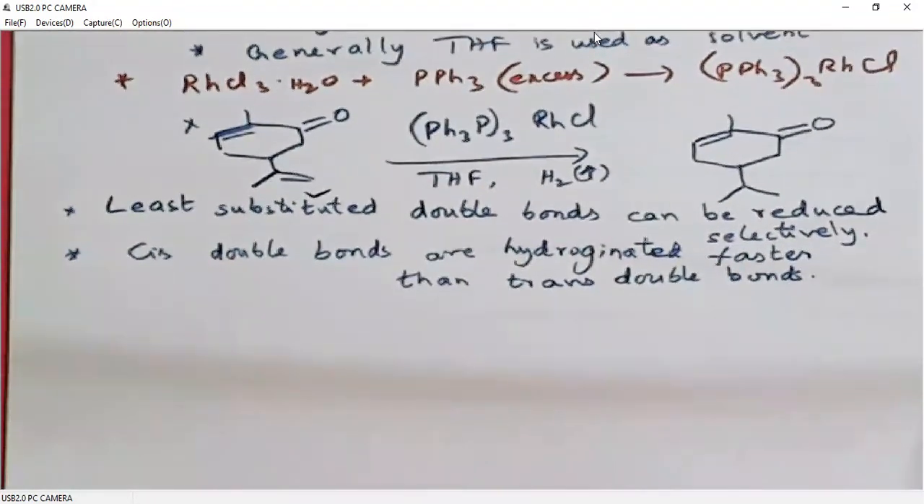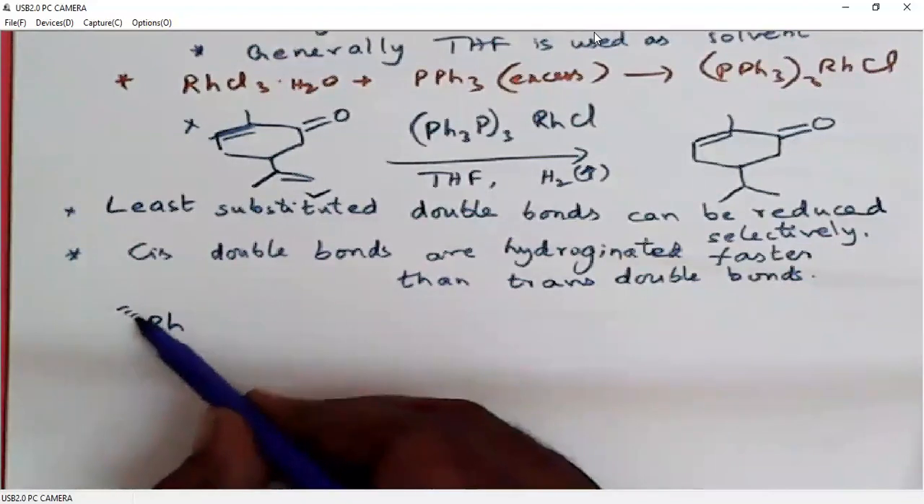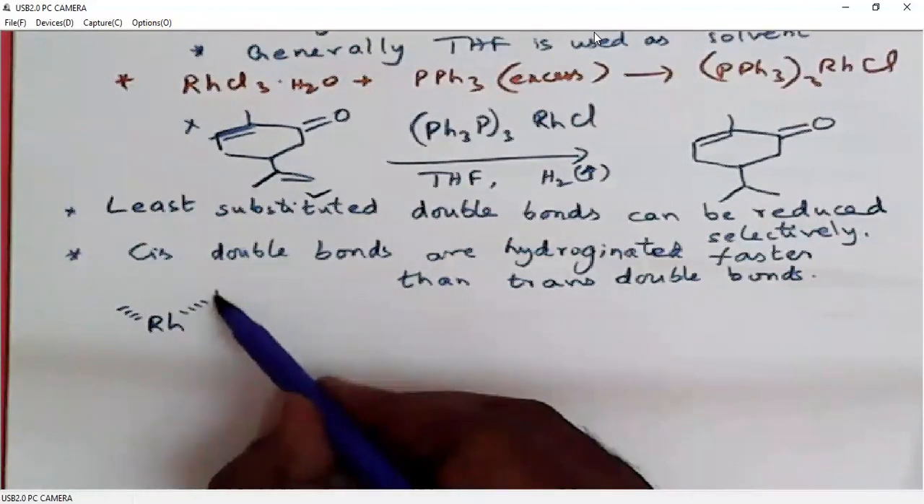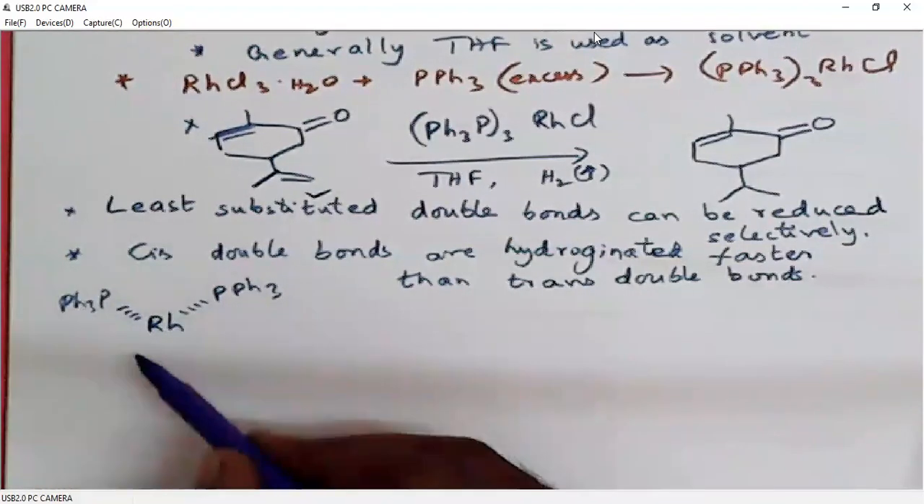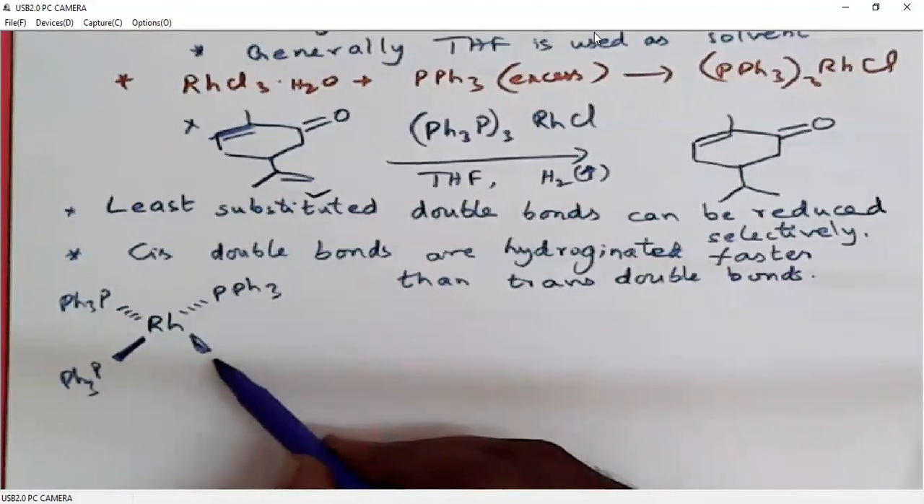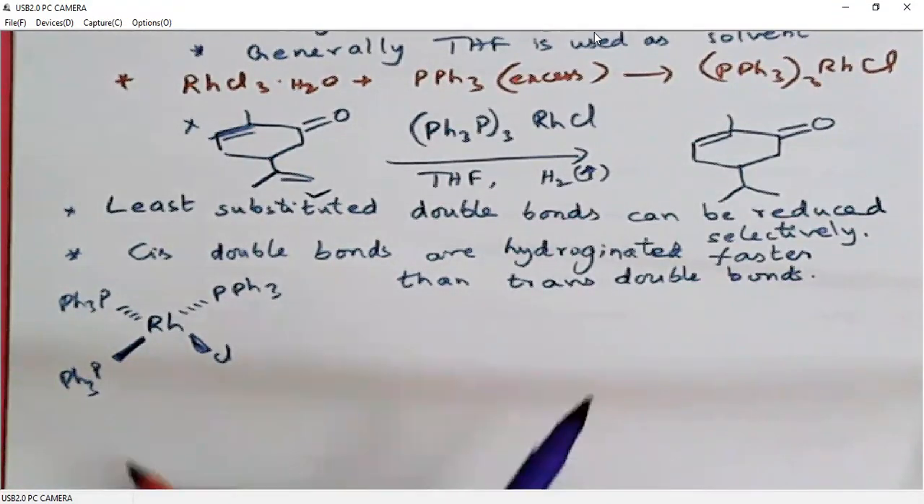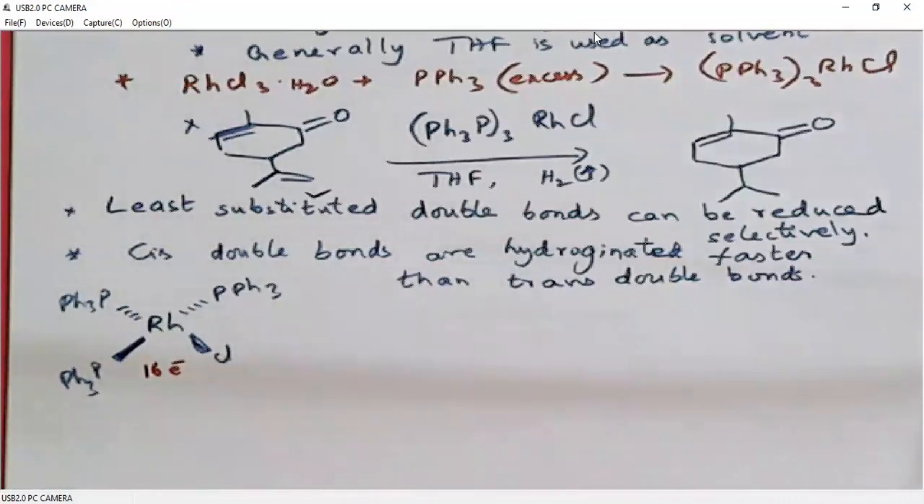I'll give the mechanism for this reduction. Wilkinson's catalyst has a square planar structure and it is a 16 electron system. So when we look at 18 electron systems or 16 electron systems, Wilkinson's catalyst is a 16 electron system.